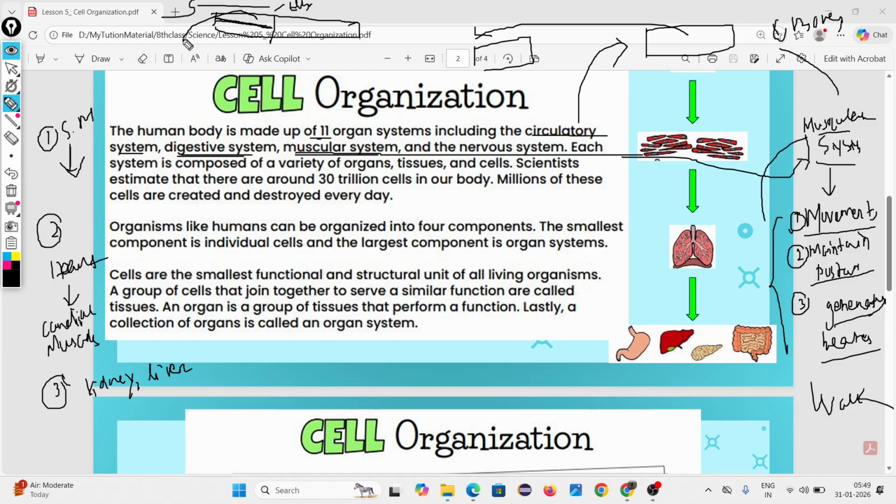That helps in movement. This muscle is called smooth muscle. How does it help in movement? By contraction and relaxation. What is the meaning of contraction and relaxation? Look, when you fold your hand, the muscle is contracting. Contracting means gathering.